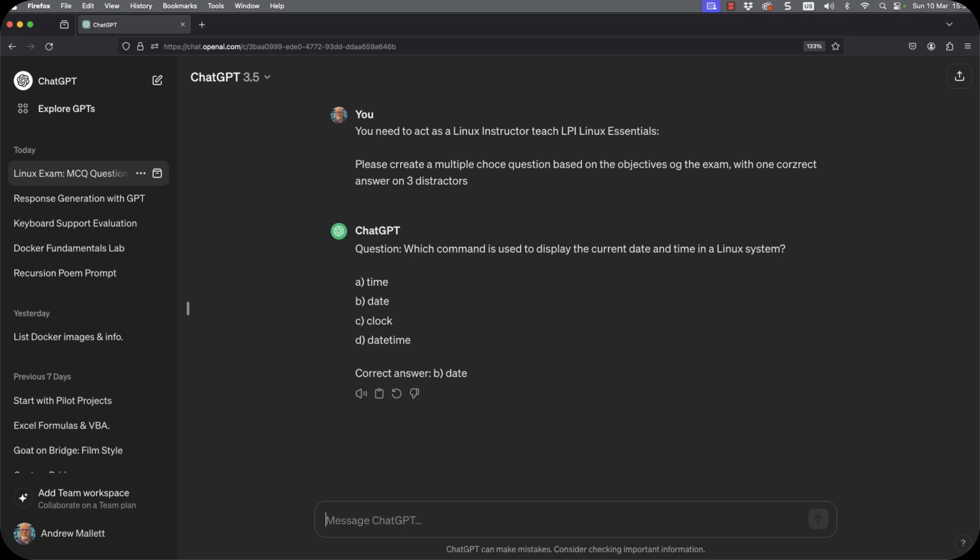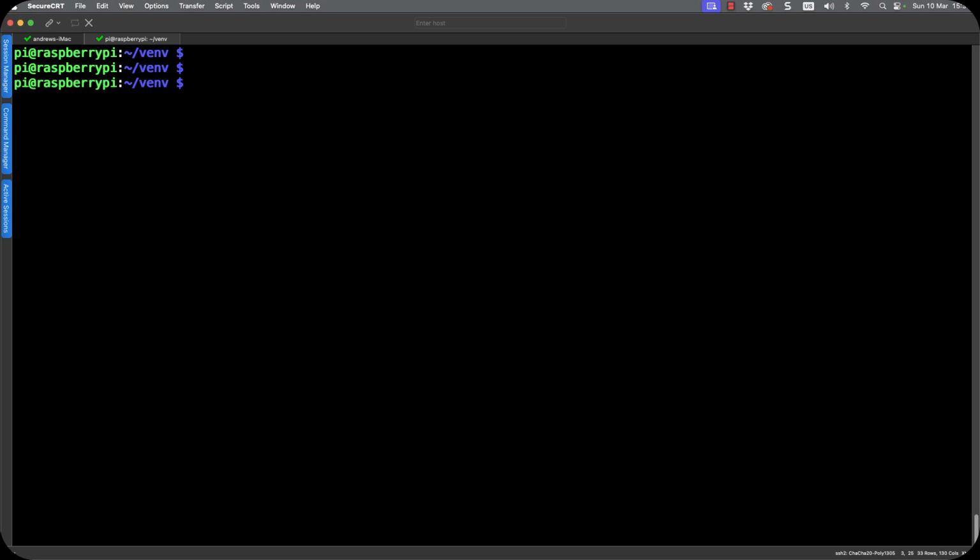So having exaggerated a little bit about being able to ditch ChatGPT and gone straight into it, I'm going to give you a little bit of command line pleasure now as we go through out to the command line on my Raspberry Pi. Now I've organized a little bit of a directory structure here. I've just called it venv, and with Python we can create virtual environments. The great idea and feature of a virtual environment in Python is that each time we create a new virtual environment, it's a clean install of Python.